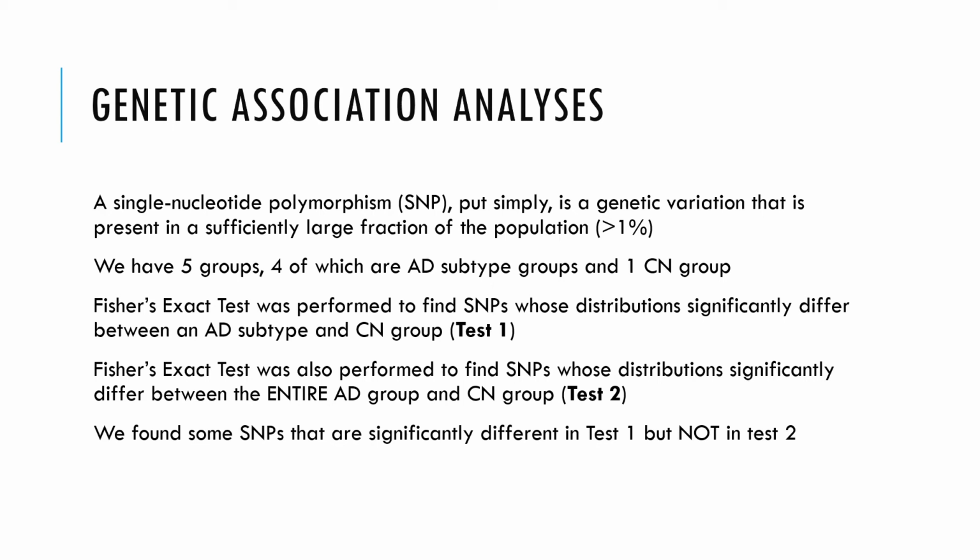In the second test, we compare the entire AD group with the CN group, while previously we compared each subtype with the CN group. So we found subtypes that are significantly different in the first test but not the second test, which validates our subtypes qualitatively.